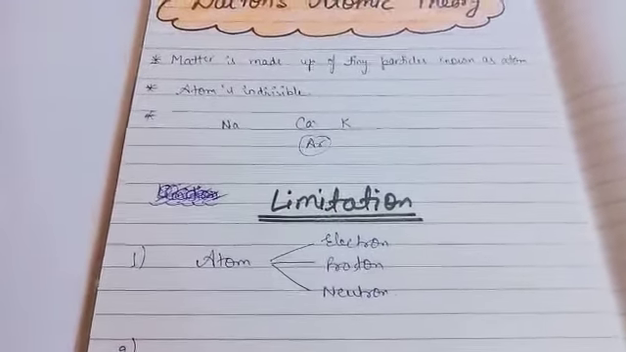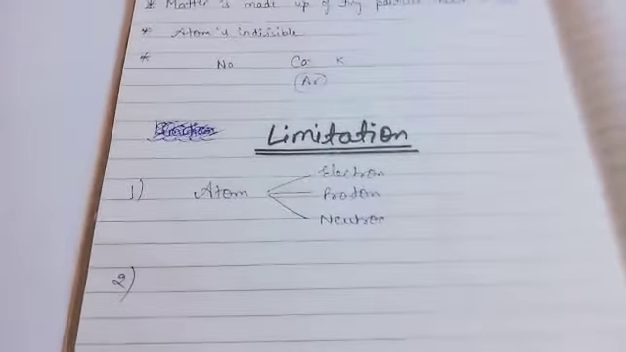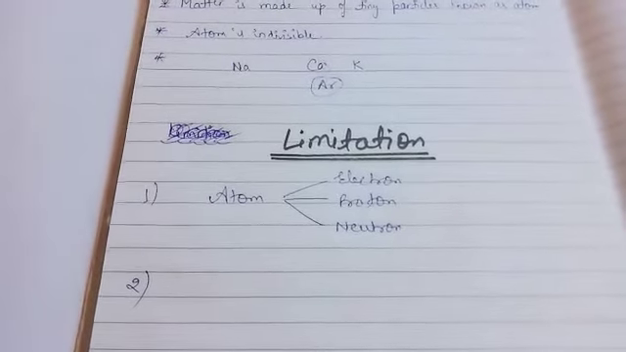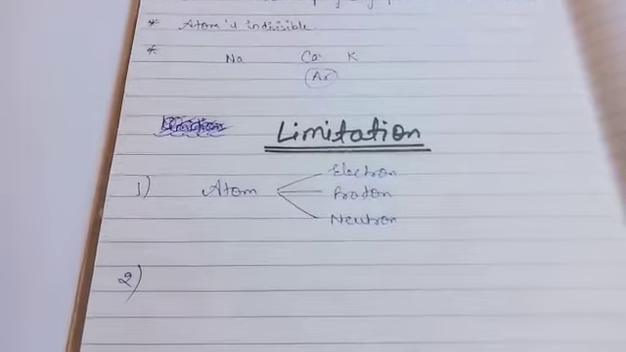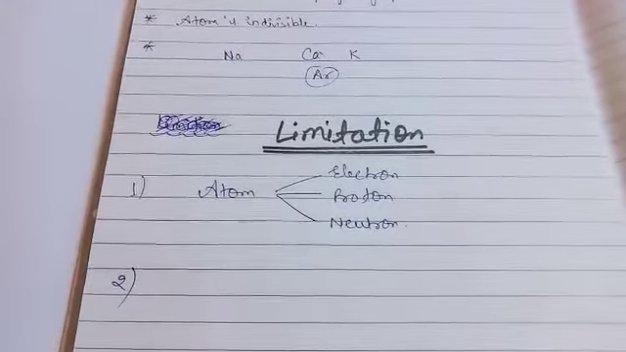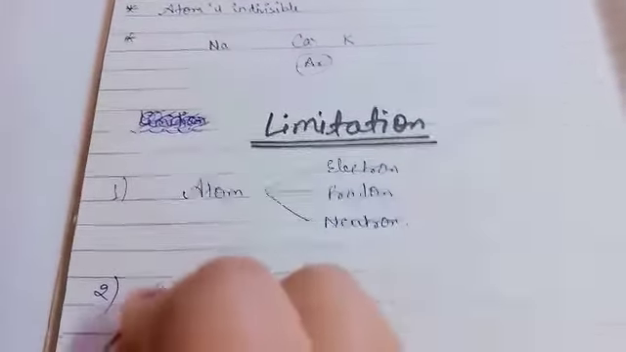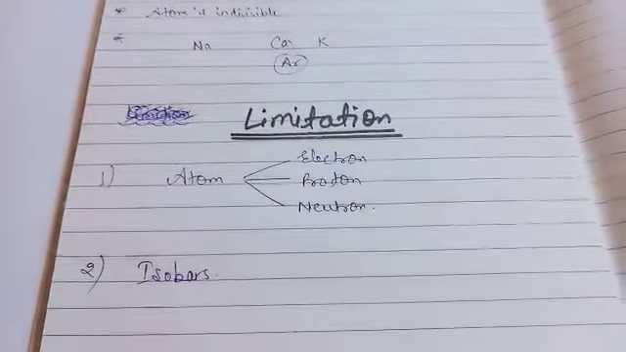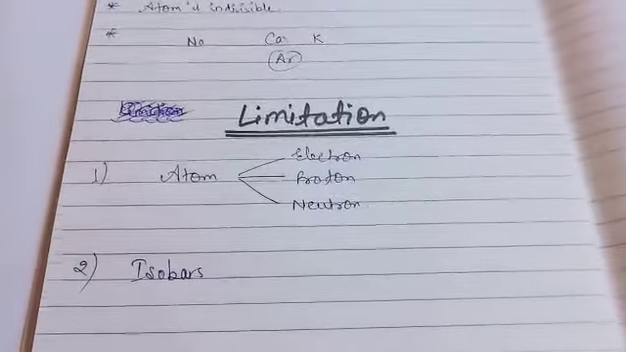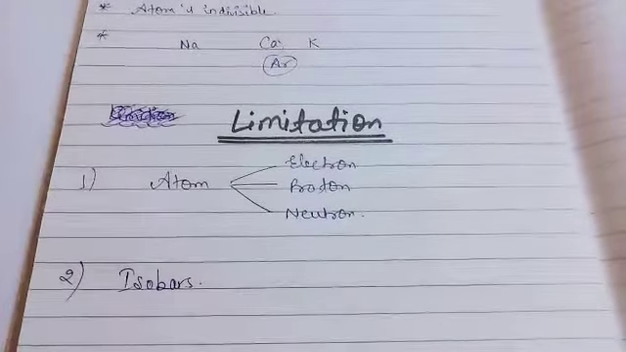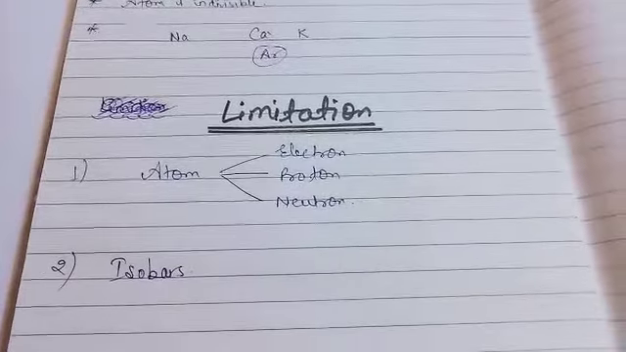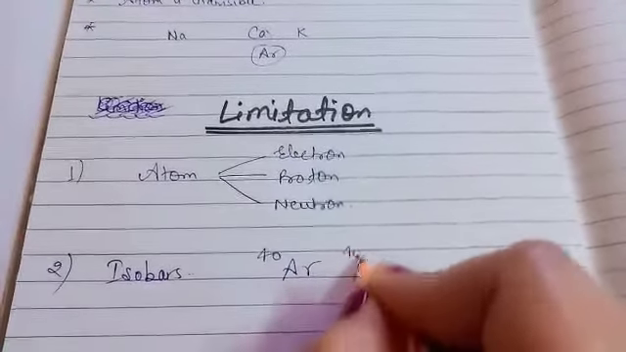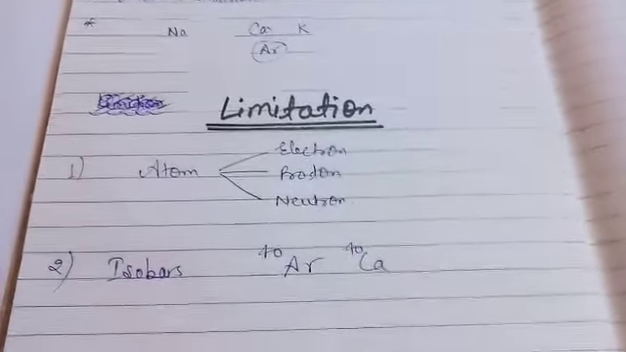Next, according to this theory, atoms of two different elements are totally different in their properties; they are not similar. But in case of isobars, which are elements having the same mass number but different atomic numbers, two different elements may be similar in their atomic mass. For example, argon and calcium both have atomic mass 40. So in this case again it's a drawback.